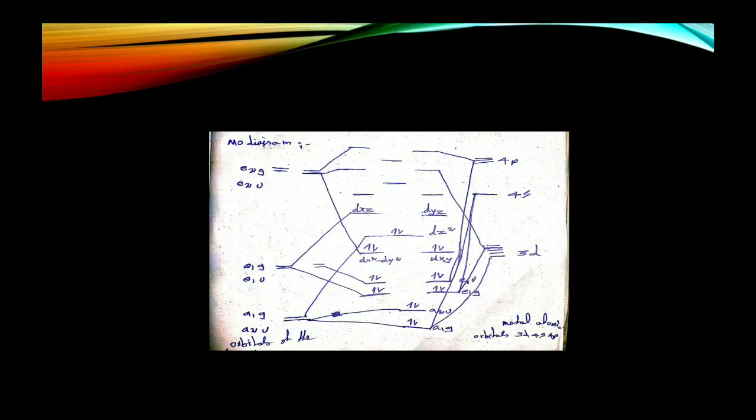Then the MO diagram of ferrocene. The left side is the ligand orbitals, the right side is the metal orbitals, as you also know. In ferrocene, there are 18 electrons. The first 12 electrons are filled in bonding orbitals. They are provided by the cyclopentadienyl rings. The remaining 6 electrons are provided by the iron atom. They are placed in non-bonding orbitals. This is shown in the next slide.